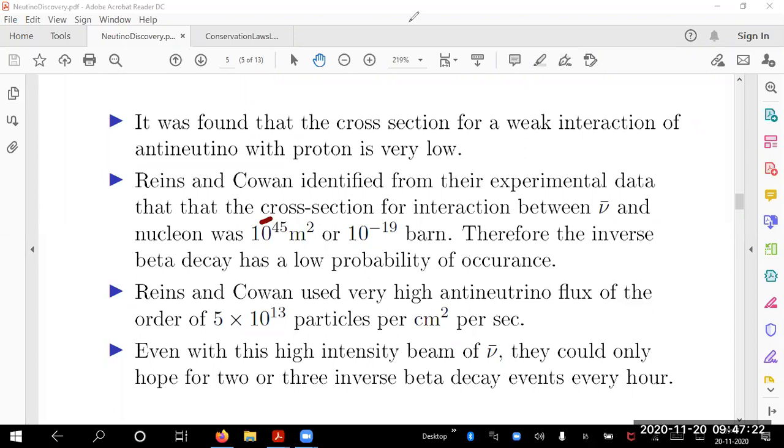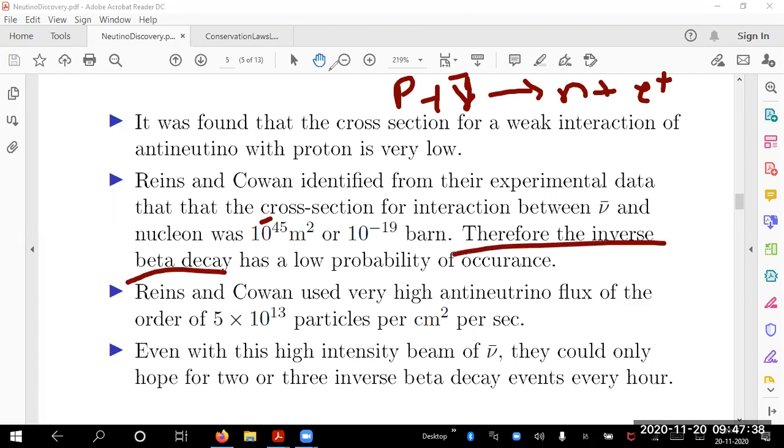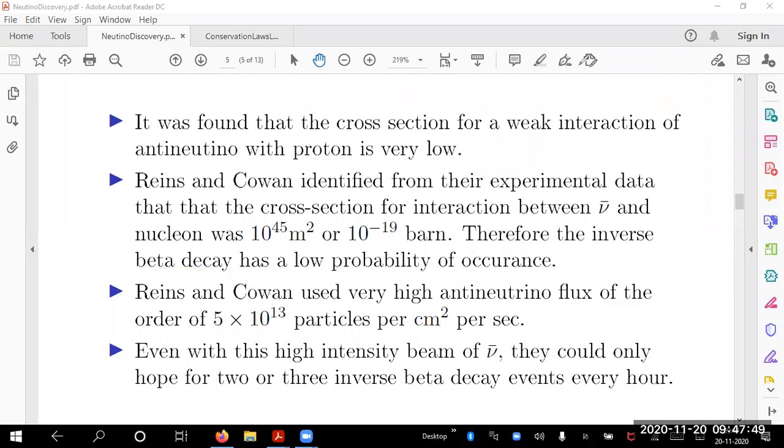So with that, I will now say the inverse beta decay: if I take a proton plus an antineutrino giving you a neutron plus a positron, this is very, very weak. That is, it has a very small reaction cross section, because other processes have better cross section. To observe it is very, very difficult, is what Reines and Cowan observed. So they used a very high antineutrino flux.